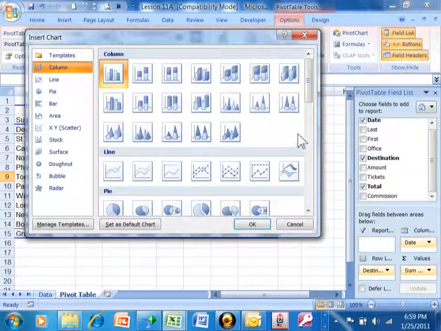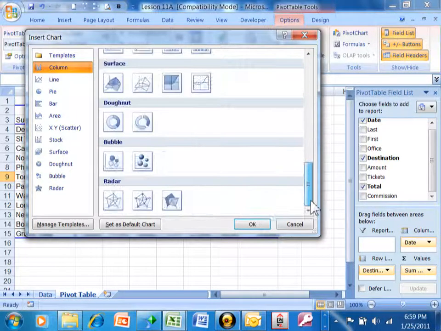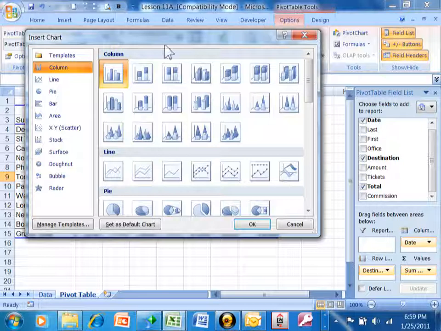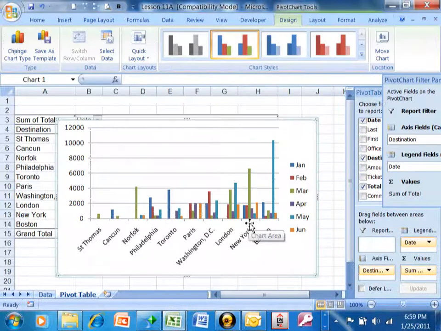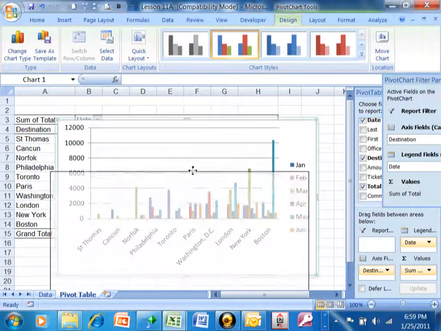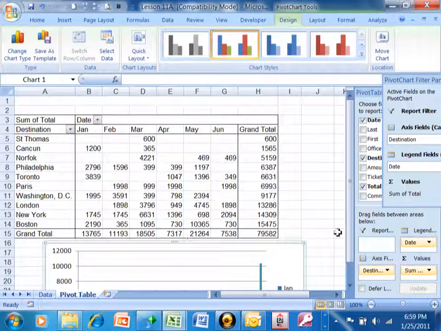Okay, first of all you're going to pick your chart type. Alright, so notice how there's lots of chart types. Let's pick on the basic one, and we'll click on OK, and just like that it makes a chart out of your pivot table, and that's why it's called a pivot chart. Now once we do that, I can move that chart.